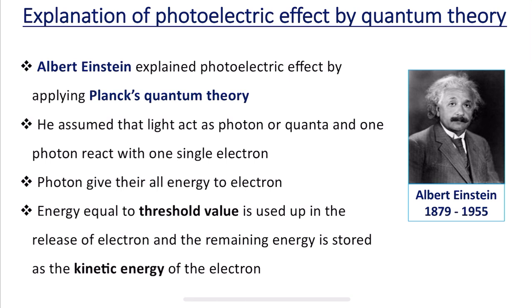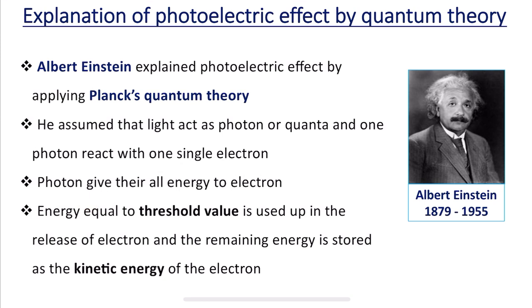This is very interesting now. According to Albert Einstein, light acts as photons or quanta, and one photon reacts with one single electron.